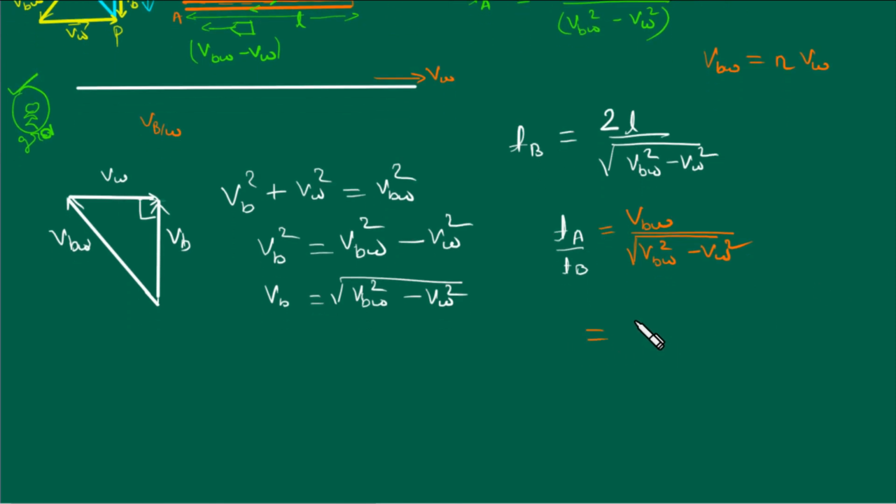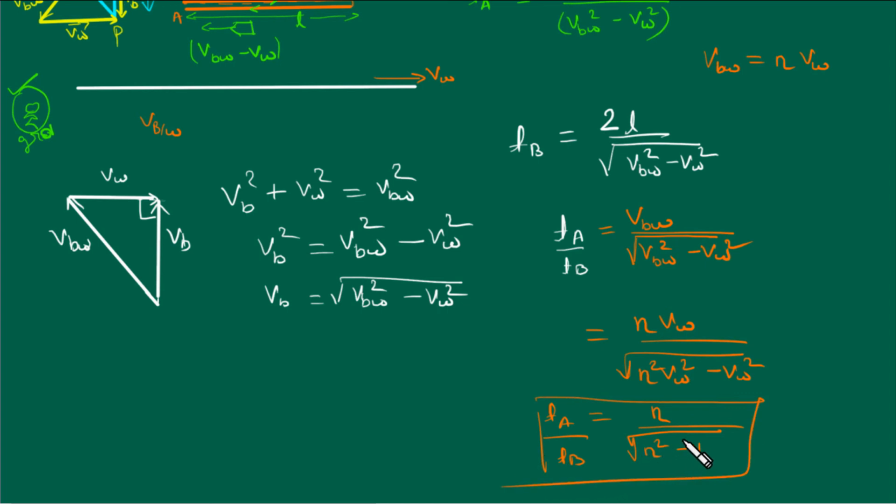Now it is eta times VW upon the square root of eta times VW whole square minus VW square, and finally we get eta upon the square root of eta square minus 1. So this is the ratio of Ta by Tb. This is how we solve it.